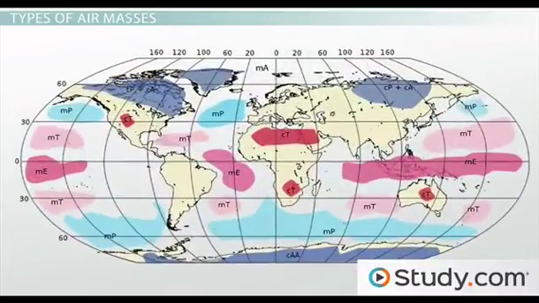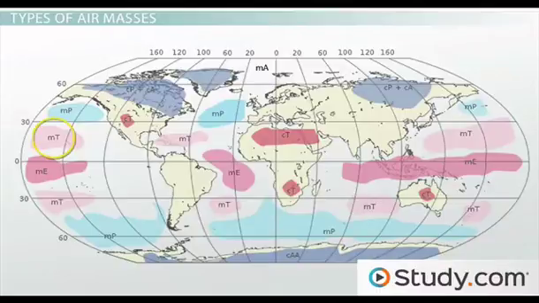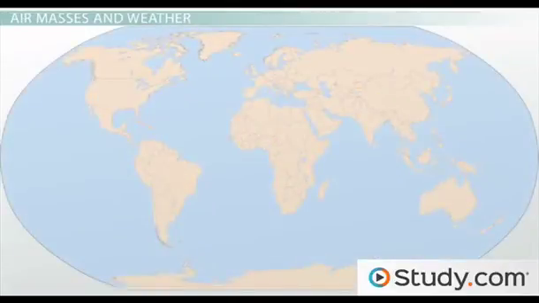Each source region can also be either continental or maritime, and to represent this, we simply combine the category letters. This gives us 6 total types of air masses on Earth: maritime Arctic, mA, maritime polar, mP, maritime tropical, mT, and continental Arctic, cA, continental polar, cP, and continental tropical, cT. You can understand a lot about weather from air masses just by looking at the name.